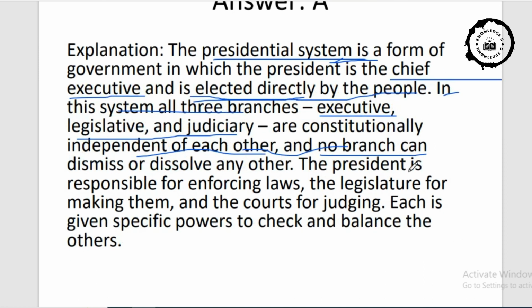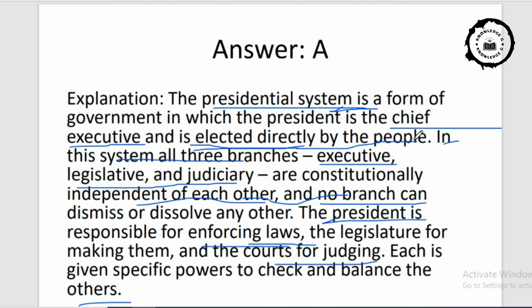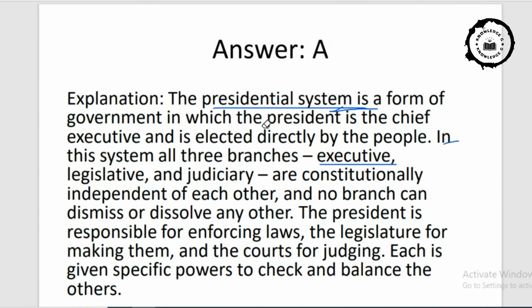The president is responsible for enforcing law, the legislature for making them, and the courts for judging. Please do remember, enforcing is done by the president, the legislature for making them, and the court for judging. Each is given specific power to check and balance others. Okay, now please look at the explanation part.